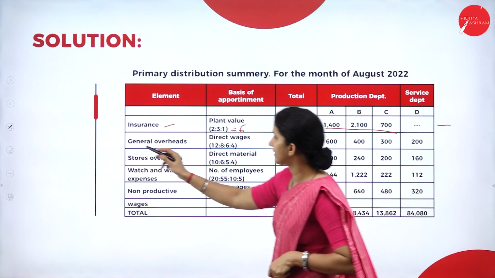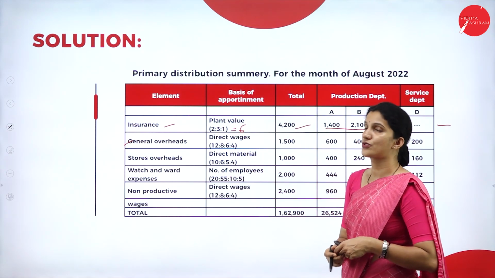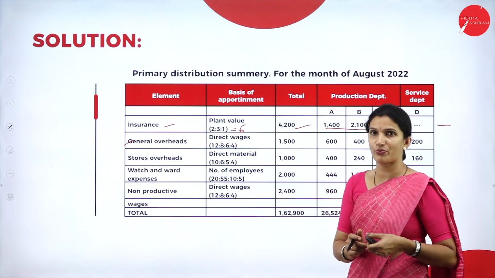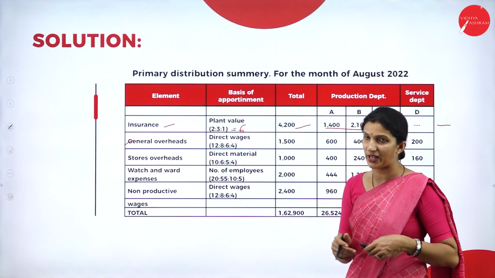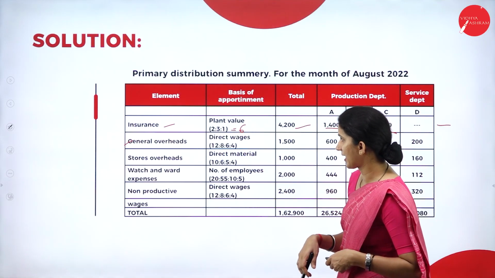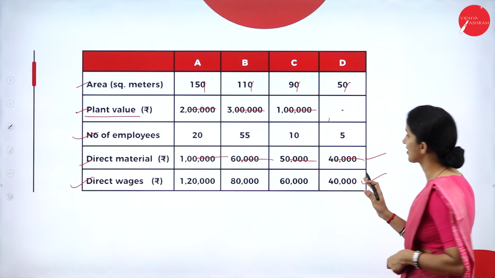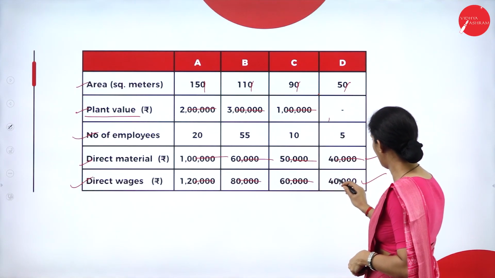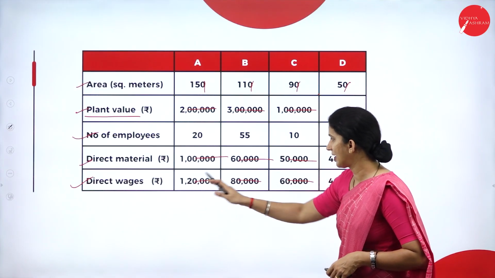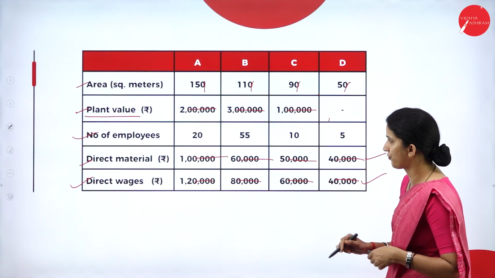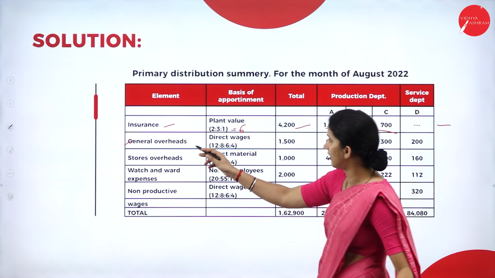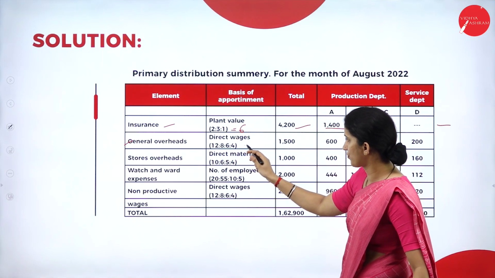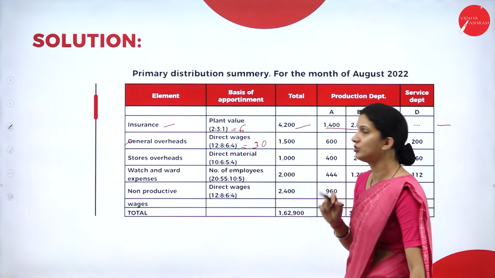So then we have the general overhead. So for any general overhead, your basis of allocation is the direct wage. This is the direct wage department-wise. So these 4 zeros we can cancel. So your simplified ratio will be 12:8:6:4. So that ratio we will take here, 12:8:6:4. So total comes to 30.